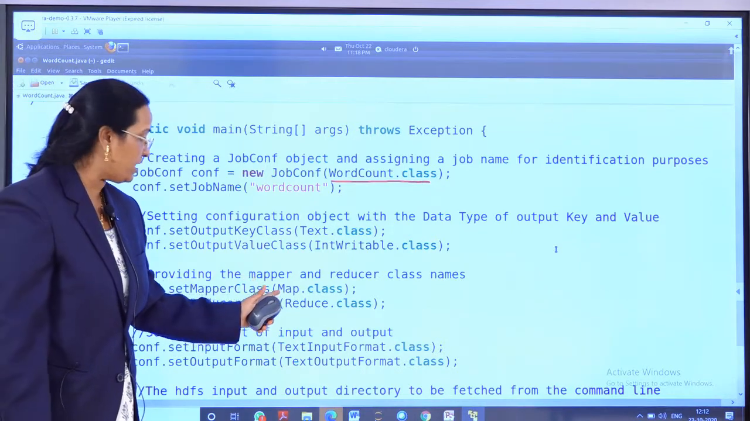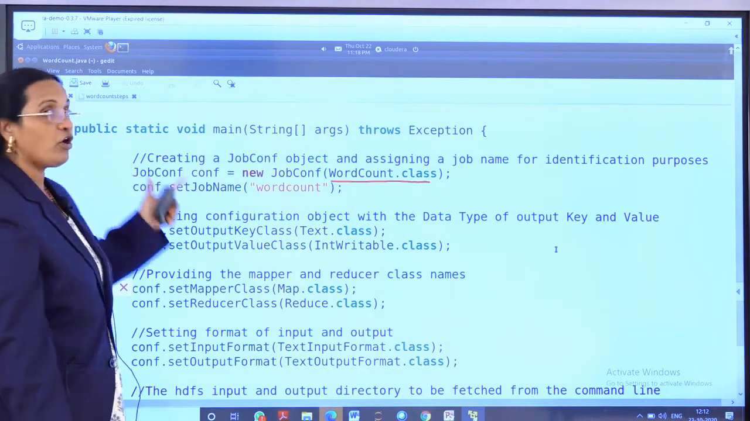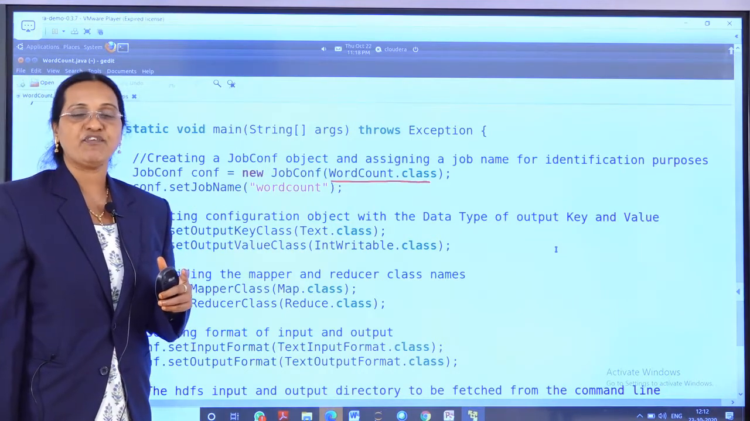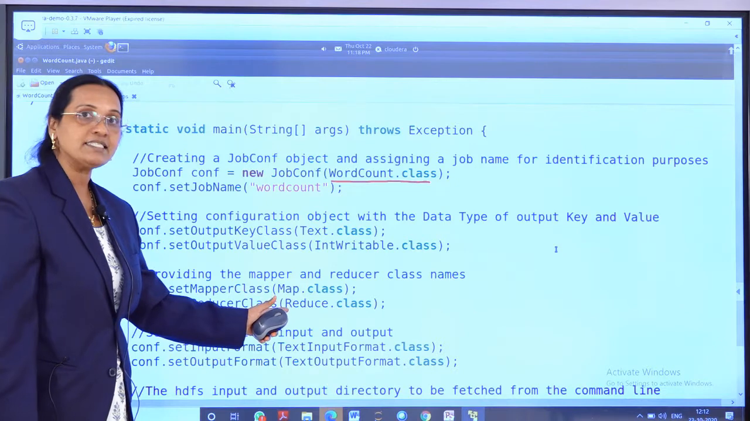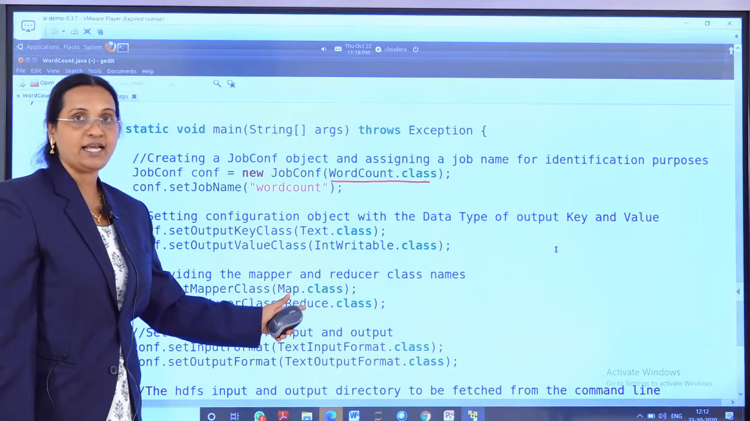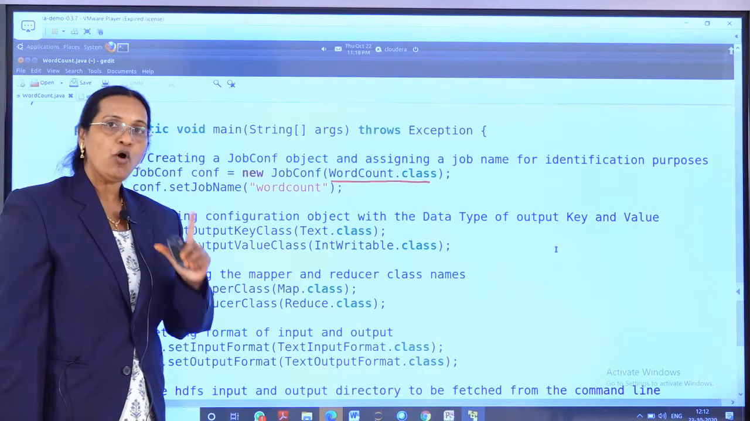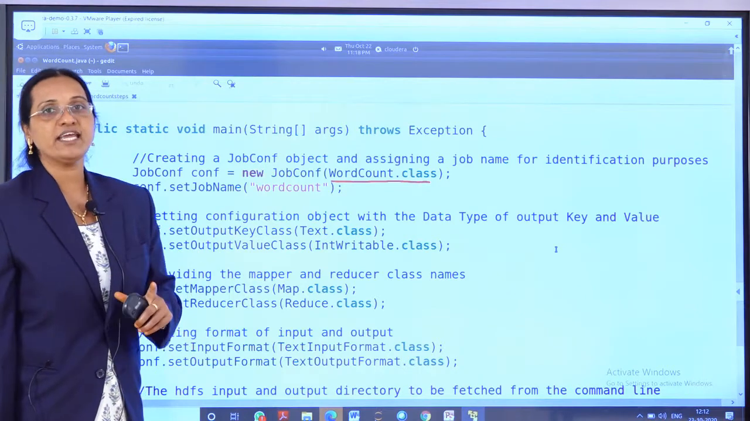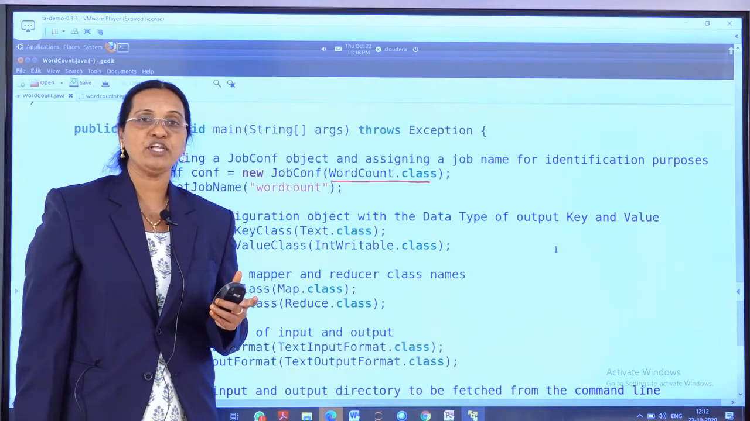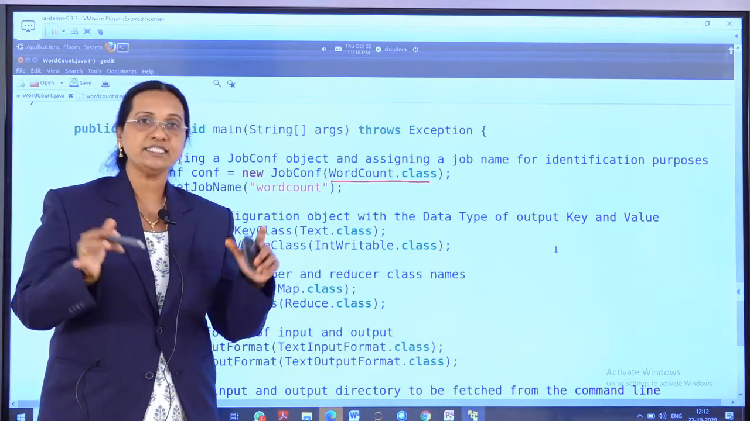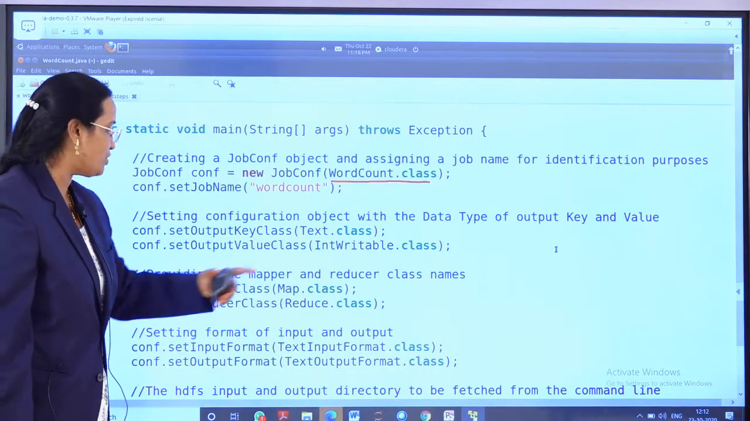Since I have provided the Map.class and Reduce.class, when you compile this WordCount.java program, we will be getting 3 class files. One is the WordCount.class file, another is the WordCount Map.class file, and another is the WordCount Reduce.class file. Generally, whenever you compile a program, you get only 1 class file, but here we get 3 class files. Since it is not possible to run 3 class files separately, we need to create a jar file, which we are going to see in the next session.